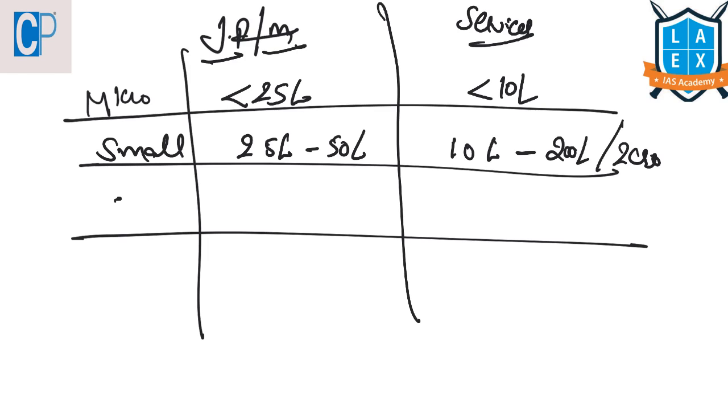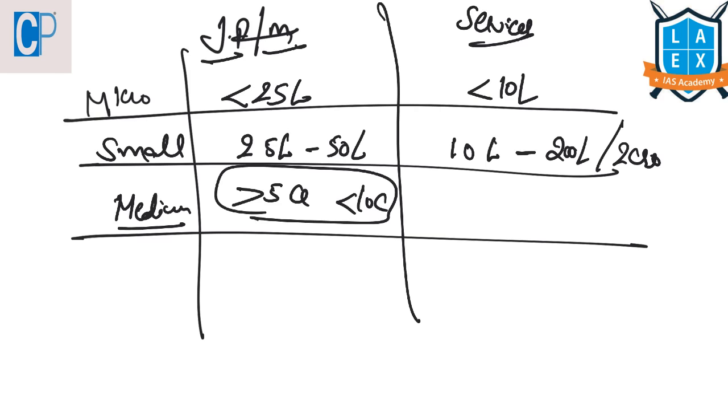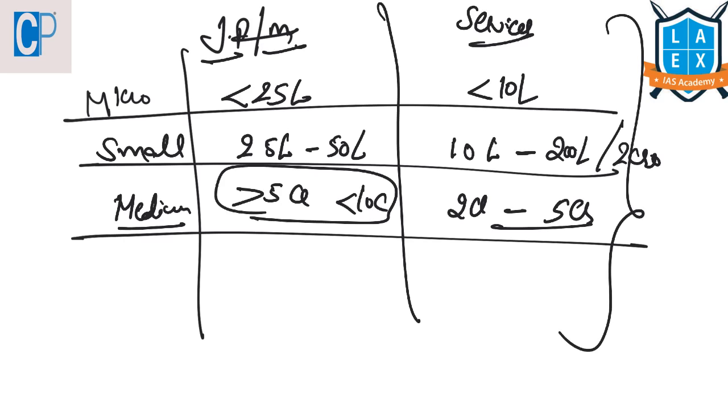Now what about the medium? The next one, medium enterprises. It should be more than 5 crores, but it shouldn't exceed 10 crores. This is the range for a medium enterprise investing in plant and machinery. Whereas for service based, it should be more than 2 crores, but it should not exceed 5 crores. This is how these MSMEs were defined based on their investments in plant and machinery in case of production, and in equipment for service based enterprises.